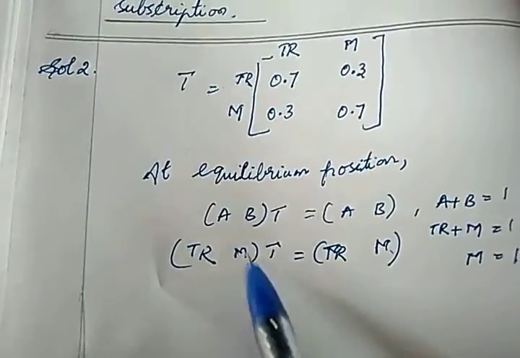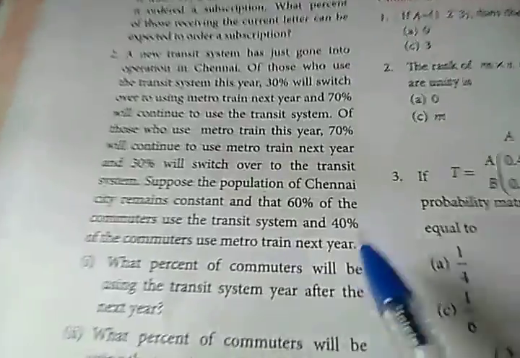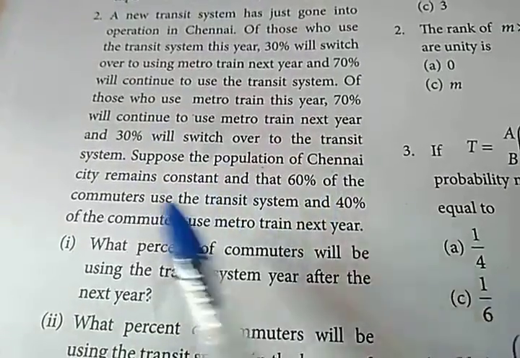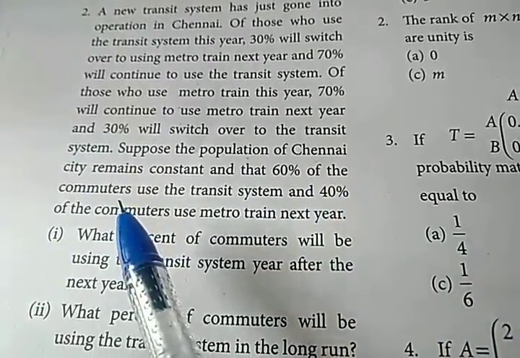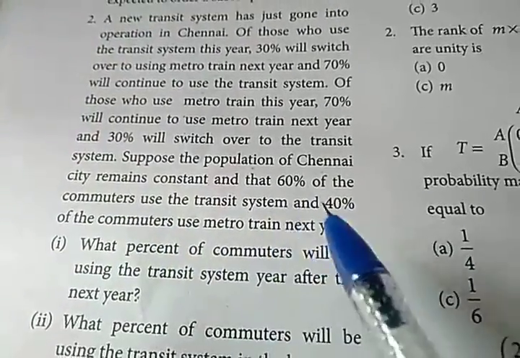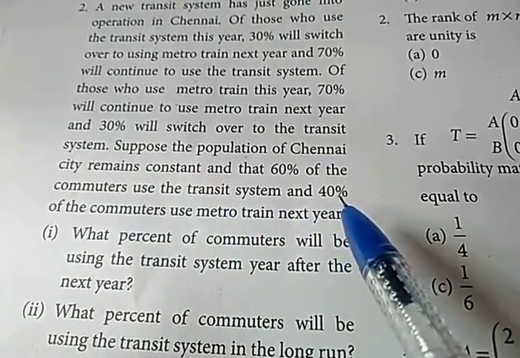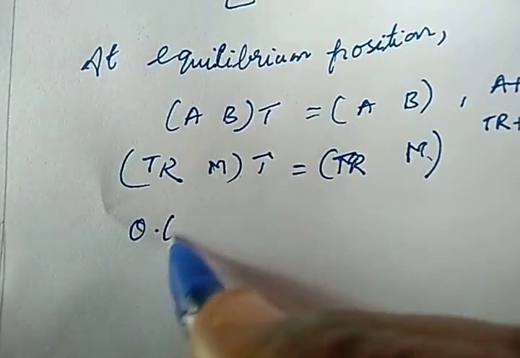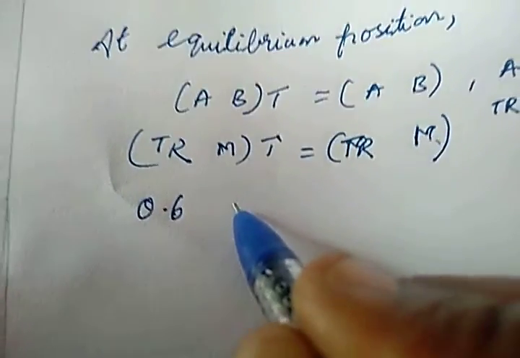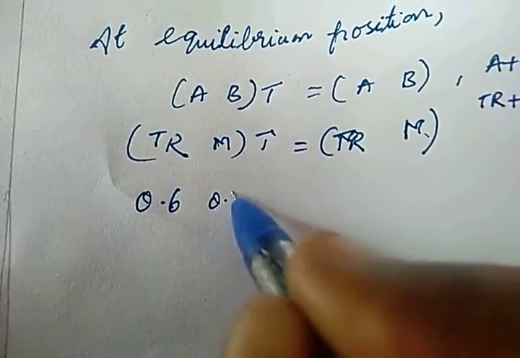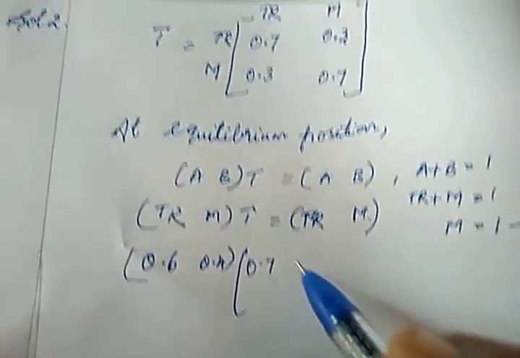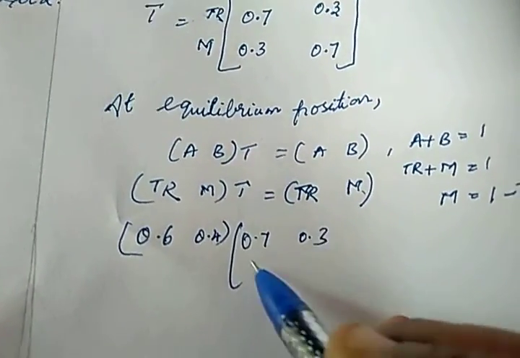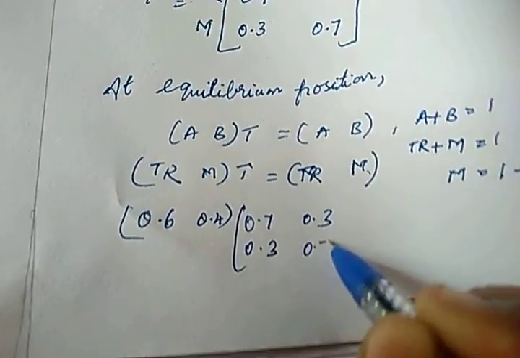Now the last part of the sum: suppose the population of Chennai city remains constant and 60% of the commuters use the transit system. 60% is transit system and 40% is metro system. So 60% transit system means 0.6, metro system 40% means 0.4, and write down the transition matrix: 0.7, 0.3, 0.3, 0.7.